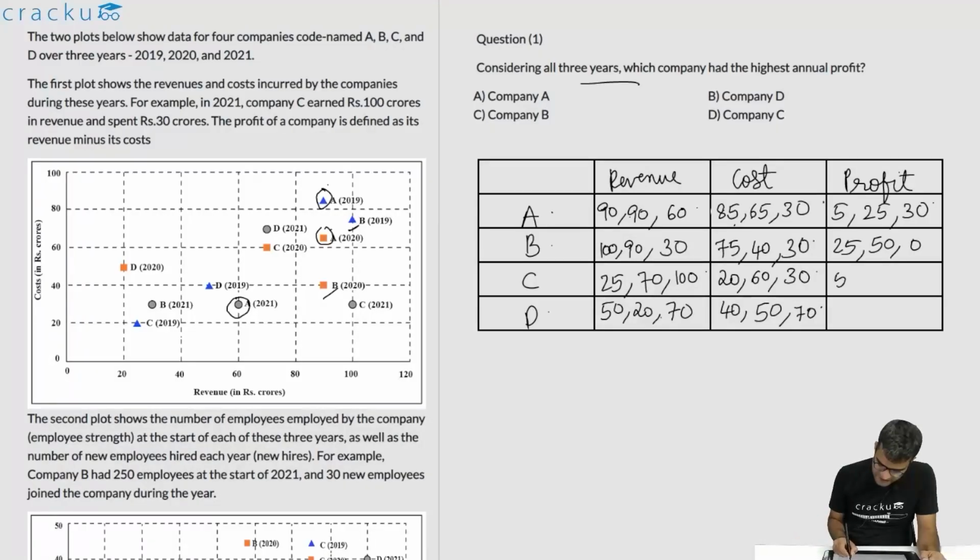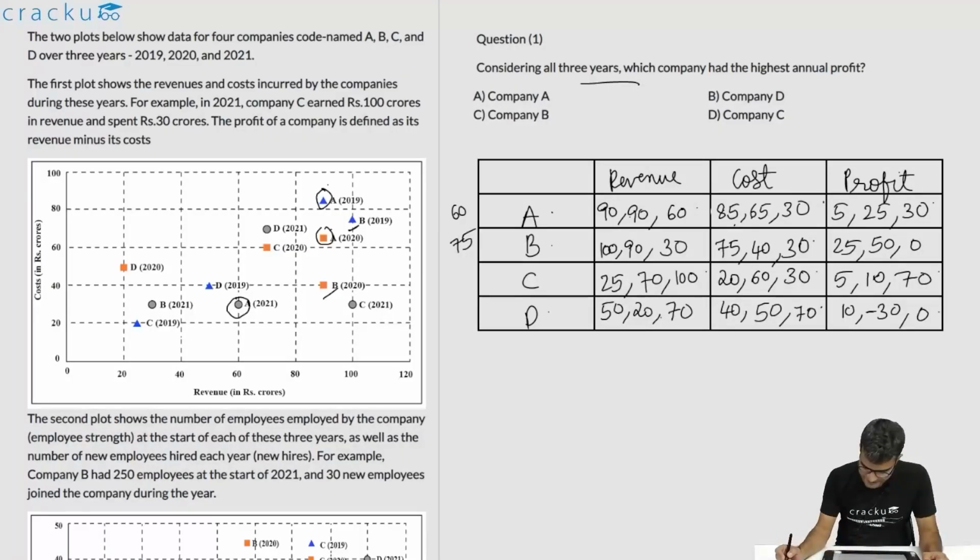For C it is 5, 10, and this is a big number, 70. For D it is 10 minus 30. I think this is the only time a company faced a loss in these 4 companies, and then 0. So if you're considering the company with the highest annual profit, for A it is 30 plus 25 plus 5, which is 60. For B it is 50 plus 25, this is 75. For C it is 70 plus 10 plus 5, which is 85. And for D it is actually negative, minus 20. So the correct answer will be option C.